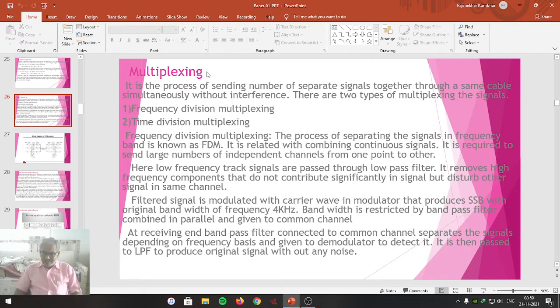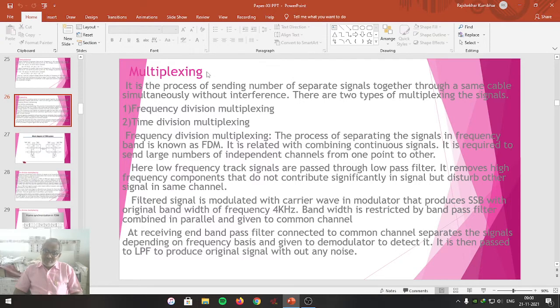The multiplexing technique has two types. One is frequency division multiplexing and the second is time division multiplexing. Using either technique, one can transmit many signals simultaneously through the same channel without interfering with each other from transmitter toward the receiver.